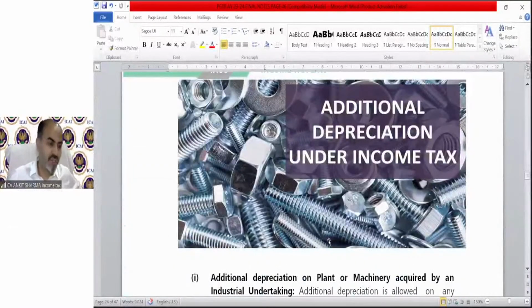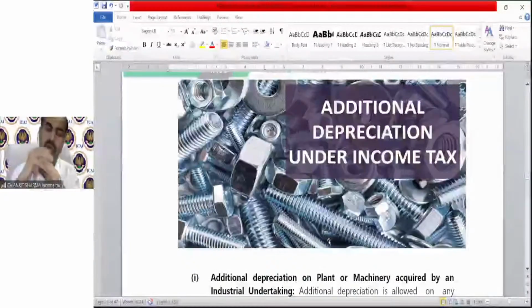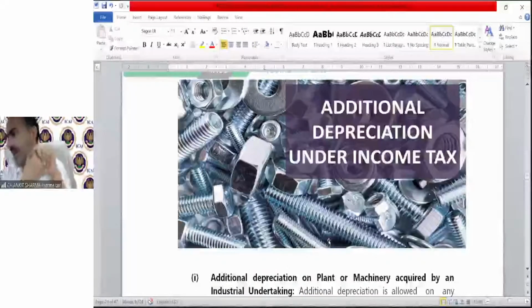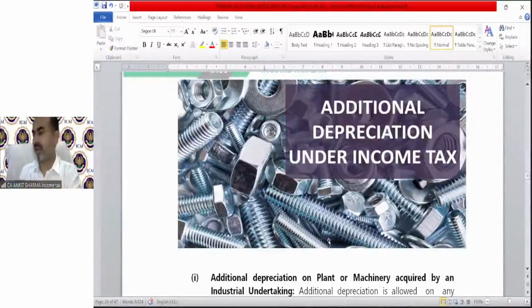Additional depreciation is also a concept which is extra. Along with normal depreciation, we have an additional depreciation provision also. I think we have already crossed the time limit. Let me see the queries and then we will close our session today, and we will take up the additional depreciation provision concept in our next class. Okay, let's see if there is any query.